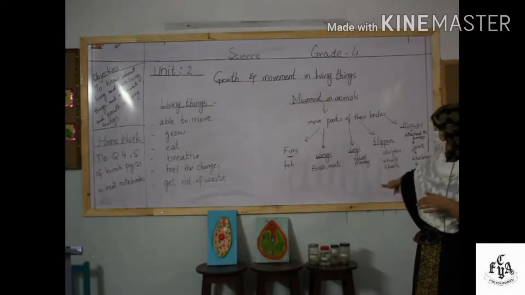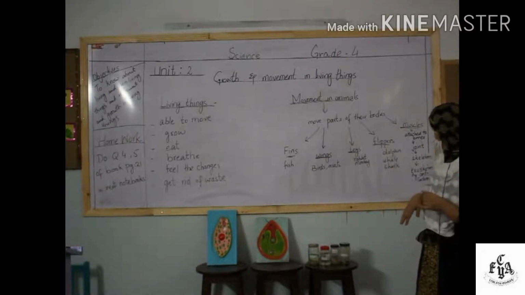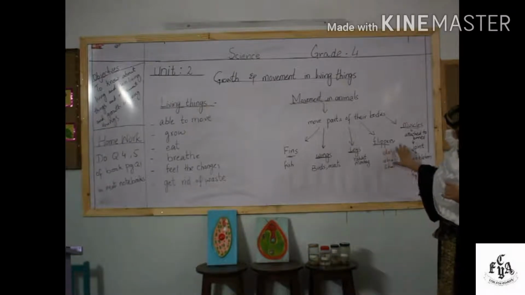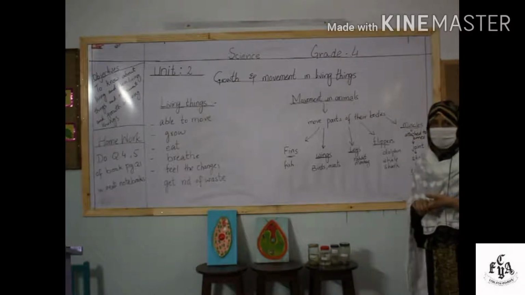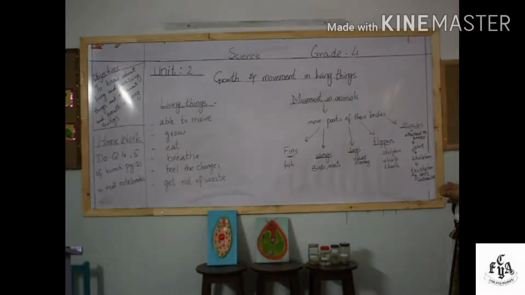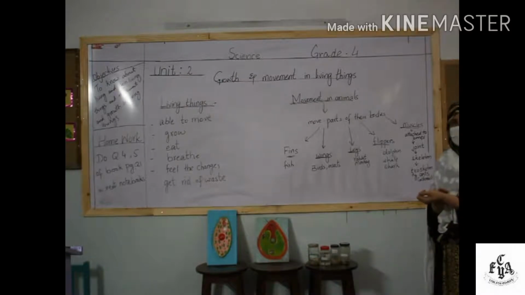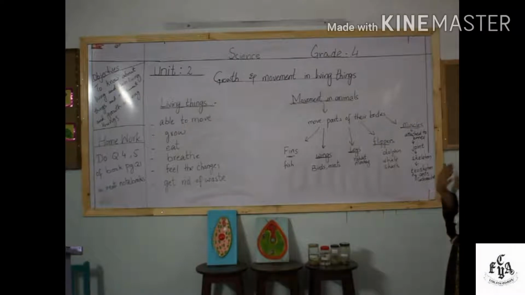And with the help of these flippers, these fish can easily swim in the water and move from one place to another. Okay, and in human beings, in these legs, there are some special muscles attached to their bones. With the help of those muscles, they can do their movements. As you can observe in your own hand or your own legs, the bones are attached with some muscles, right? And those muscles are everywhere in your body with different organs.